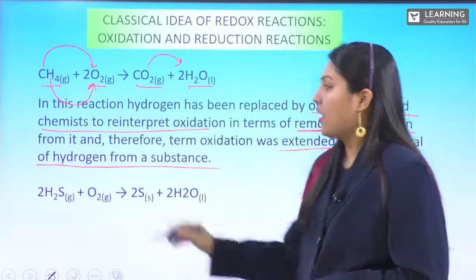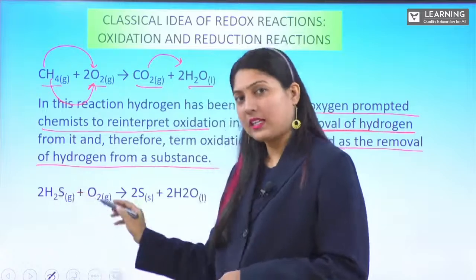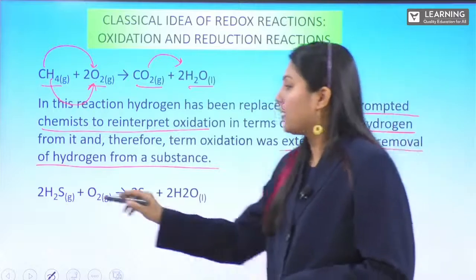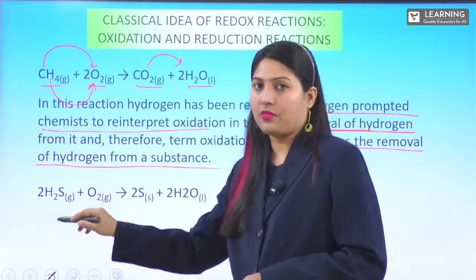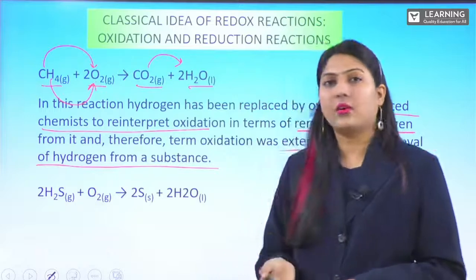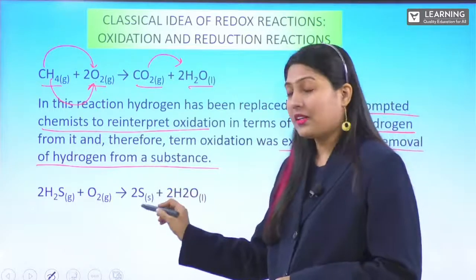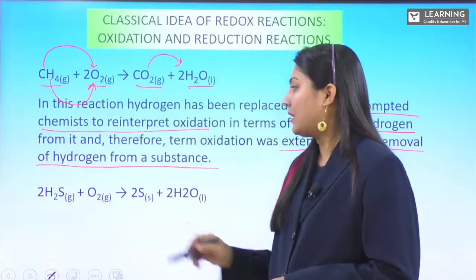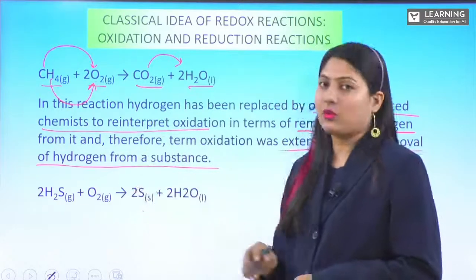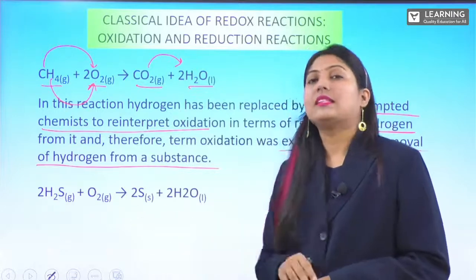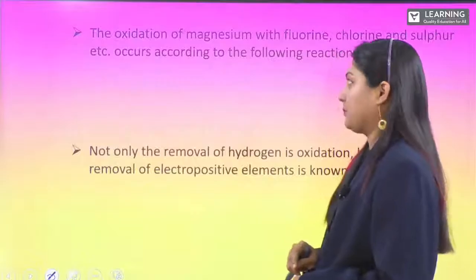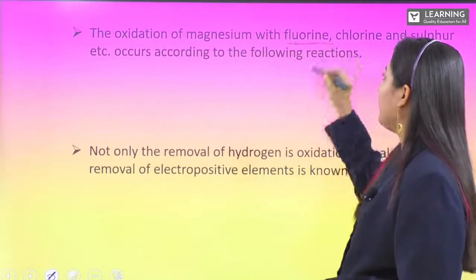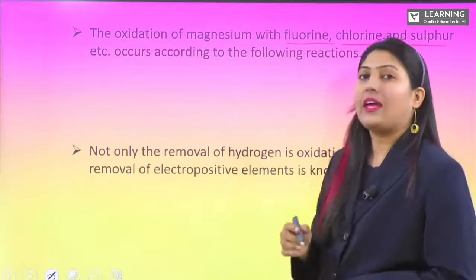So you can see hydrogen sulfide is reacting with oxygen to form sulfur plus water. Here hydrogen is removed from the sulfur. So we can say sulfur is undergoing oxidation. Here sulfur is not added with the oxygen. Understanding? Sulfur is not added with the oxygen, but it is removal of hydrogen, and also we can call that sulfur is undergoing oxidation.